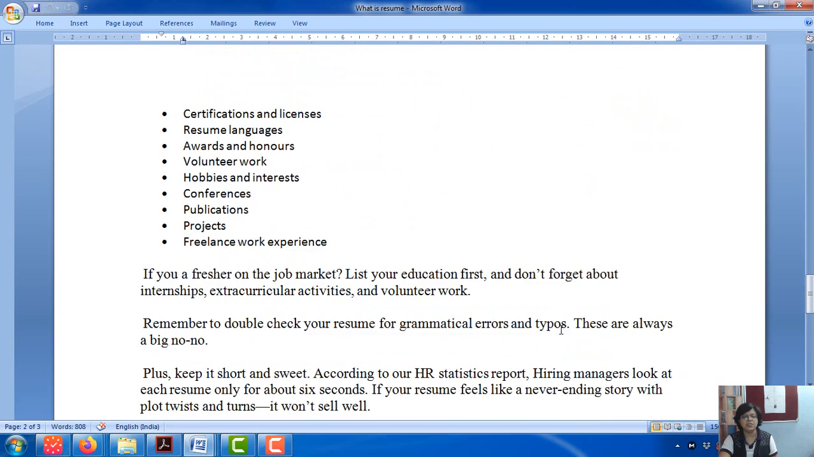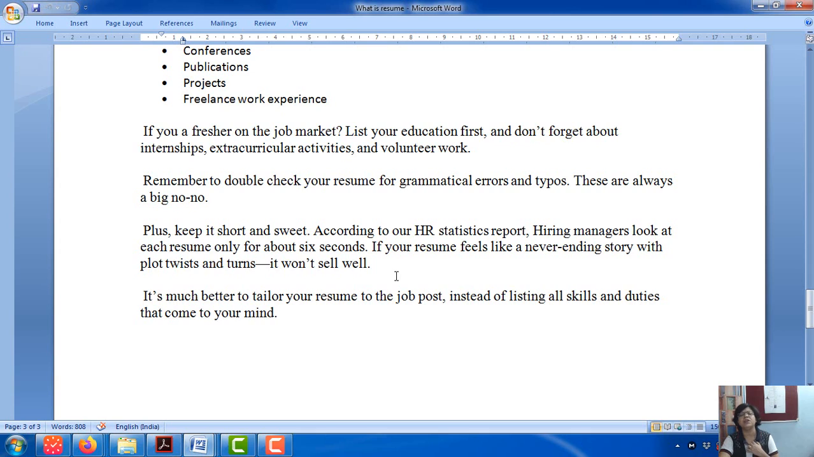And last but not the least, you can add these things: certificates, languages, awards and honors, any volunteer work, any hobbies, any conferences, publications, projects that you have done besides your college project, and any freelance work which may be entirely different from anything technological but still can be mentioned here. So that is a CV.